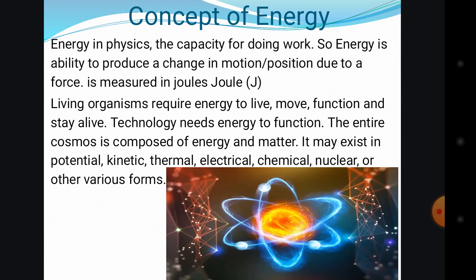It can be thermal energy, electrical energy, mechanical energy, nuclear energy. So it can come in different kinds of form. And we also have sound energy, which is another form of energy. So you see, energy can come in different forms, in different ways.